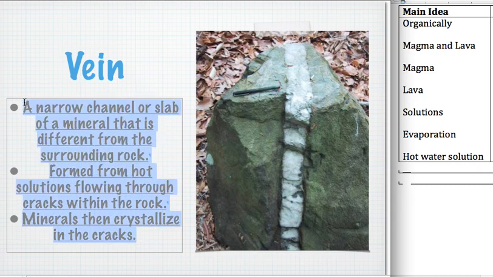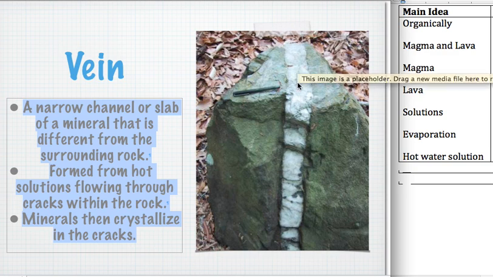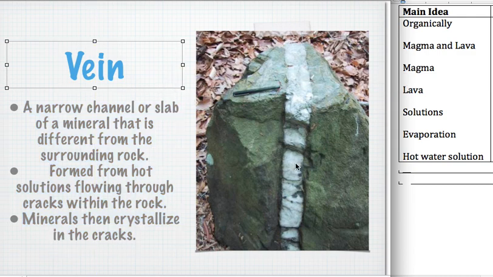And this forms when a hot water solution flowed into this crack and cooled. As it cooled, the minerals that were dissolved in it filled the crack, usually with quartz. So this is very similar to a dike or a sill that we learned about with volcanoes, but instead of magma filling the crack, it's hot water that fills the crack. And as that water cools, the minerals dissolved in it fill up the crack with minerals.